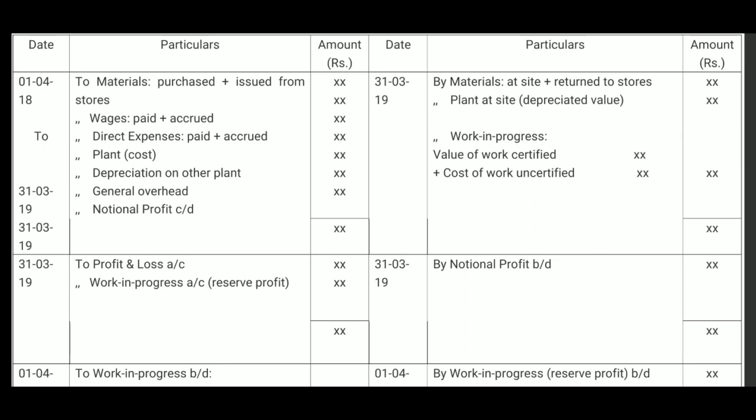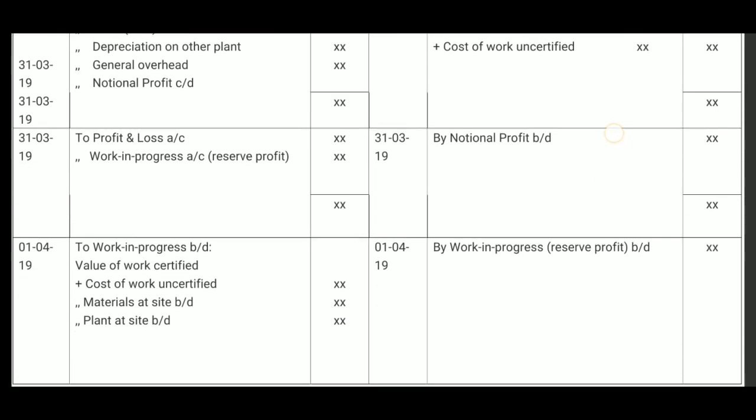In the case of incomplete contract, contract account is divided into two parts mainly, because we have to divide the notional profit into two parts. Accordingly, there will be two parts. Finally, closing balance will have to be carried forward to the next year. Therefore, in the third part, the closing balance which will become the opening balance for the next year is shown.